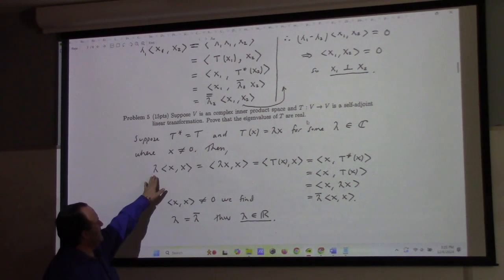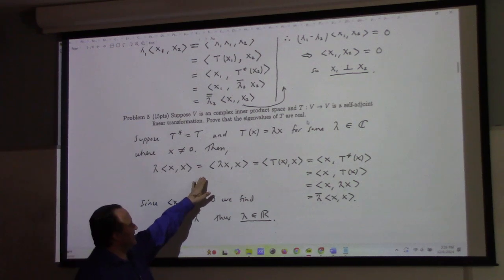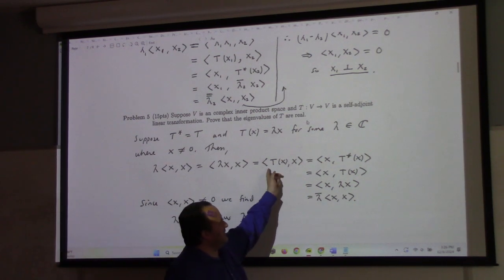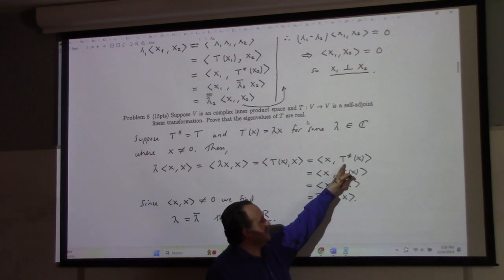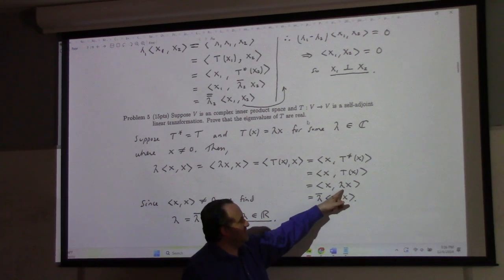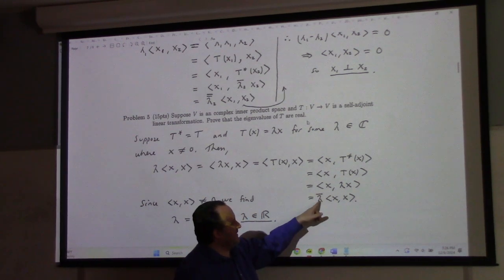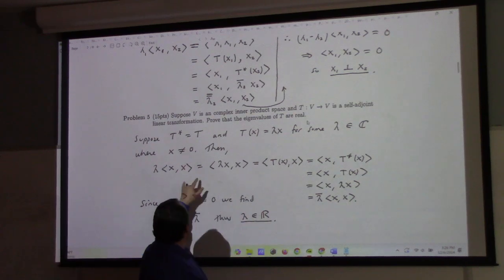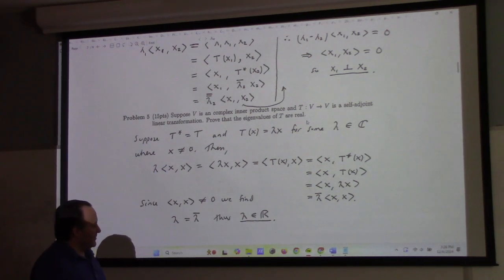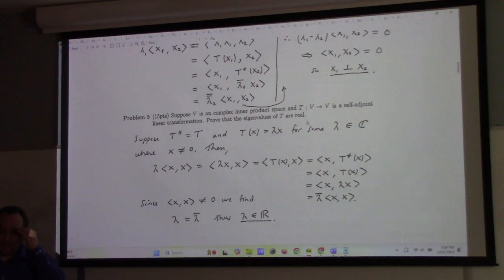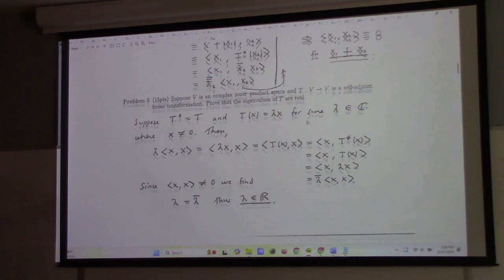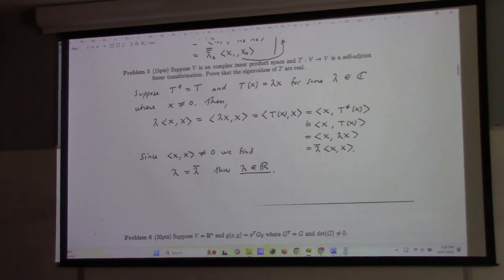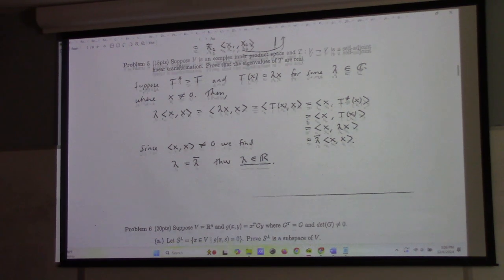You bring the lambda inside, change it to a T, move it to the other spot, make it a T adjoint, but it's self-adjoint, so that's T again, which gives you lambda. But then when you pull the lambda out, you get a lambda bar, so you have this equal to that, which forces lambda to be equal to lambda bar, which is to say that it's real. So, yeah. A complex number being equal to its conjugate defines real for a complex number, by the way.